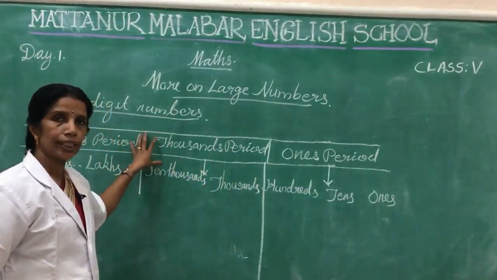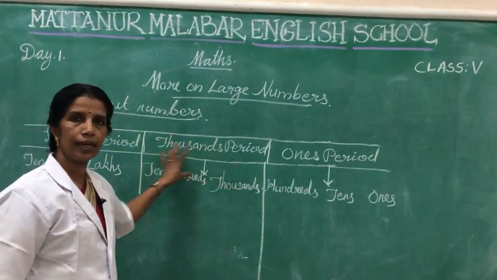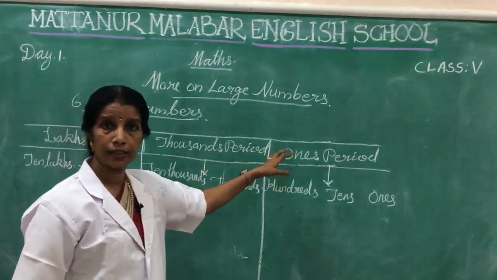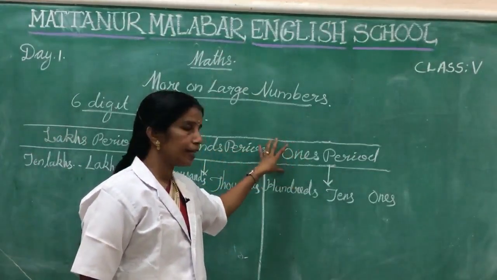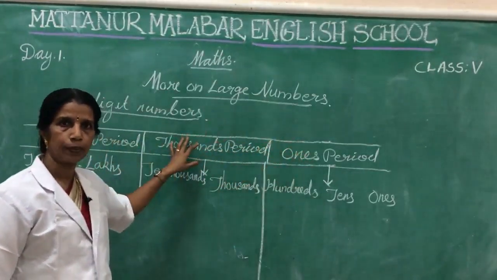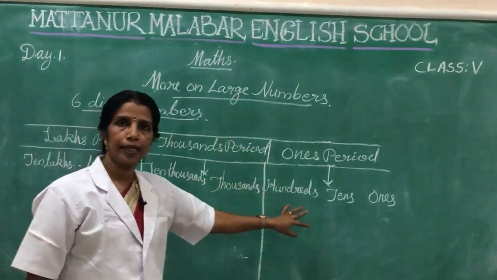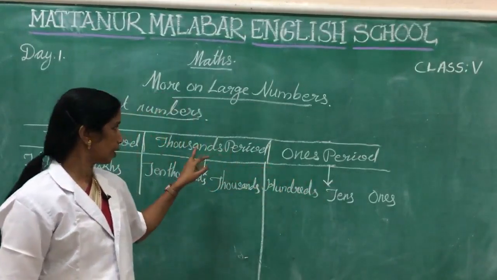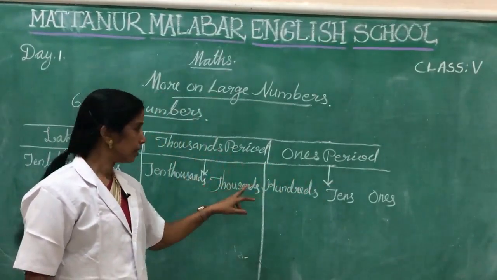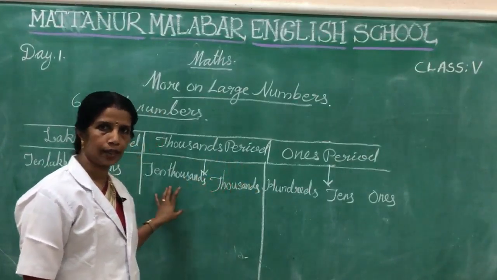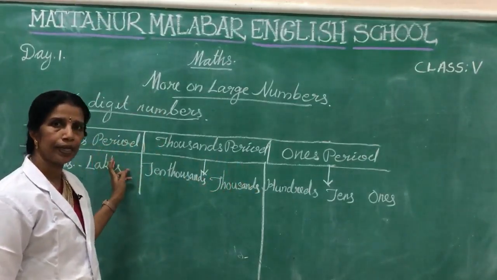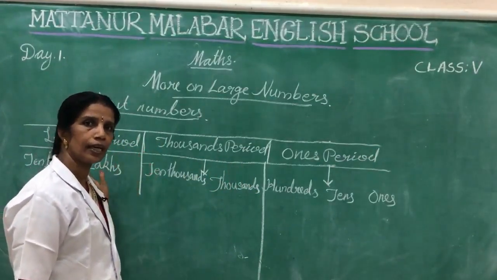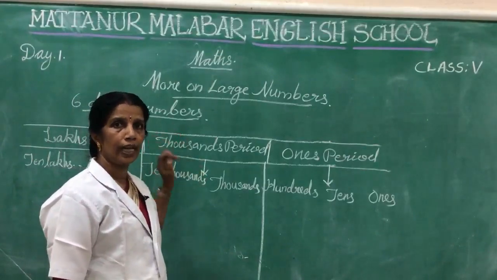Here in the case of 6-digit numbers, there are 3 periods according to the place value. The periods are ones period, thousands period and lakhs period. Ones period includes ones, tens and hundreds places. Then thousands period includes thousands place and 10,000s place. Here lakhs period includes lakhs and 10 lakhs. If 10 lakhs place is there, we want to take that also in the lakhs period.